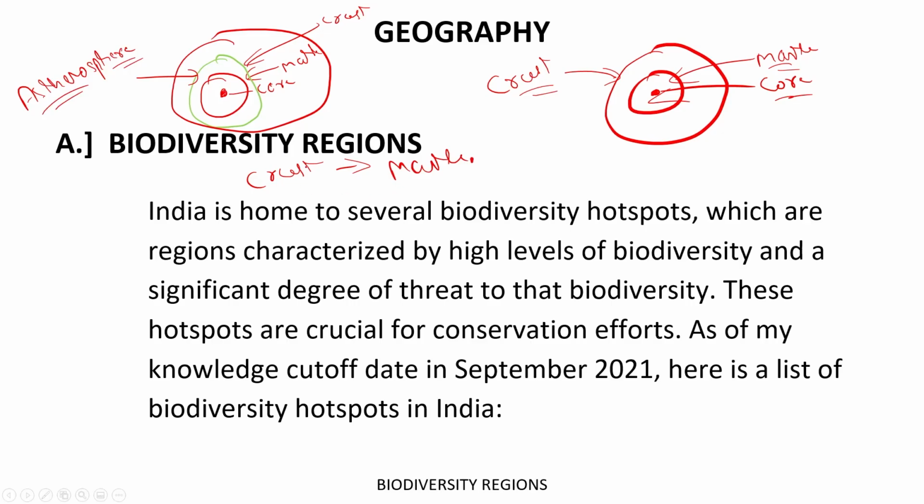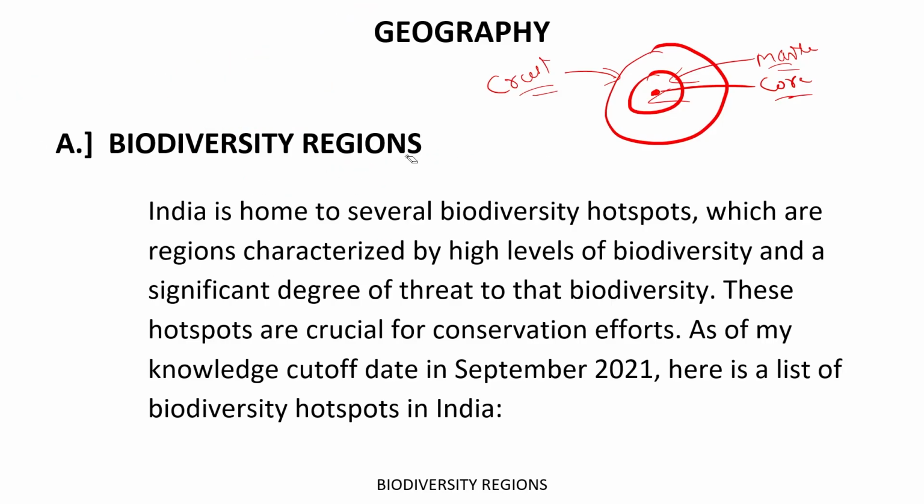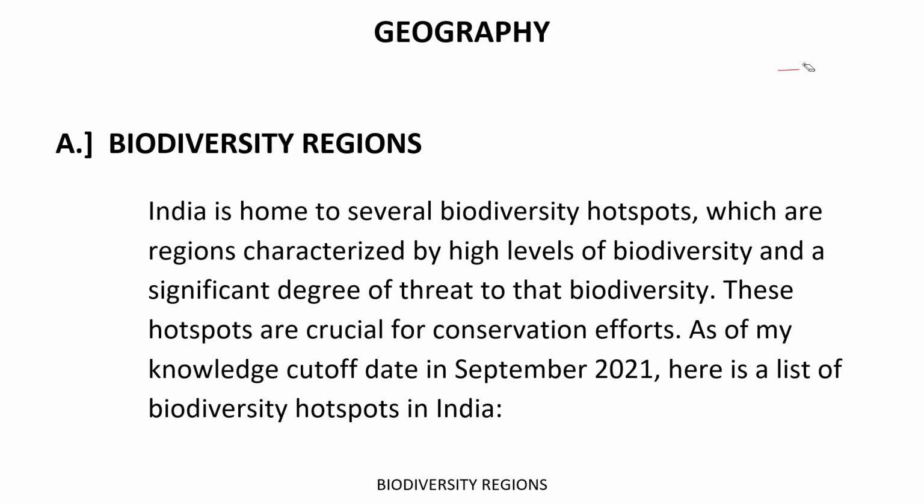Got it? Now the question is, what do we mean by asthenosphere? We know that there is a layer between the crust and the mantle, but what is the significance of this layer? That should be the next question. Let's understand it. Asthenos means liquid, and sphere means layer.